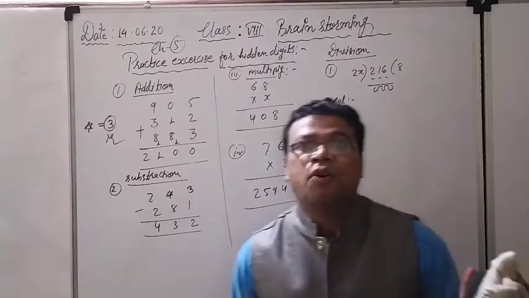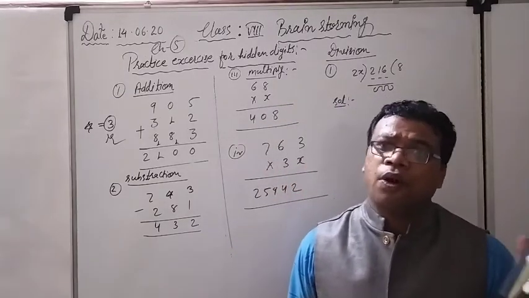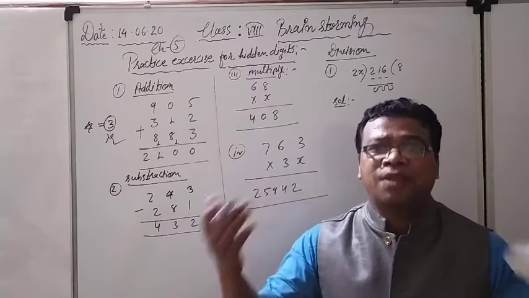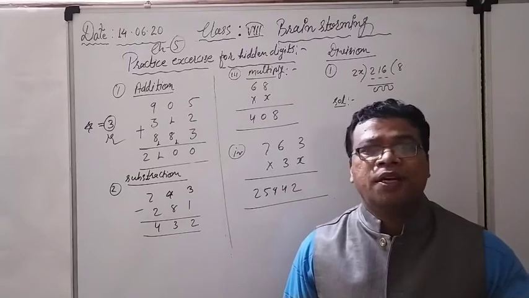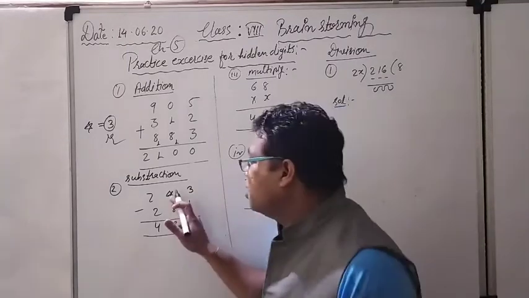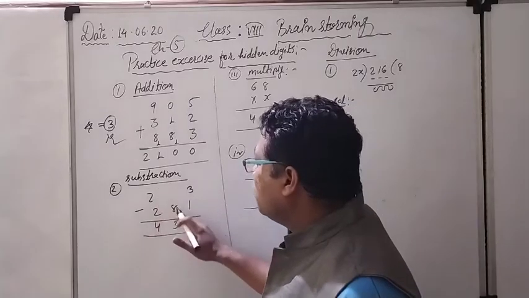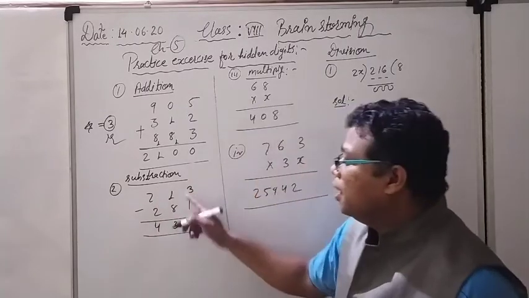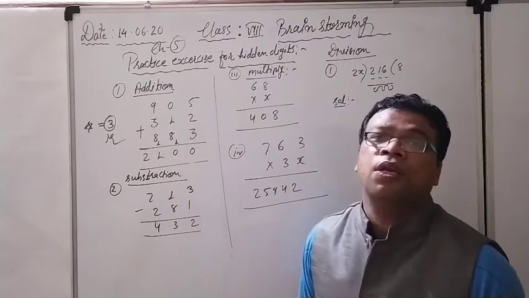Because in the subtraction operation, what happens? From the bigger digit only the lower digit can be subtracted. So it is definitely going to be 1, meaning 11, because 11 minus 8 will give you 3.